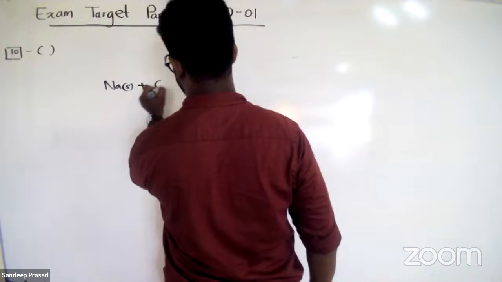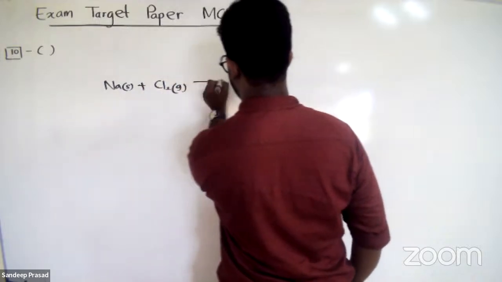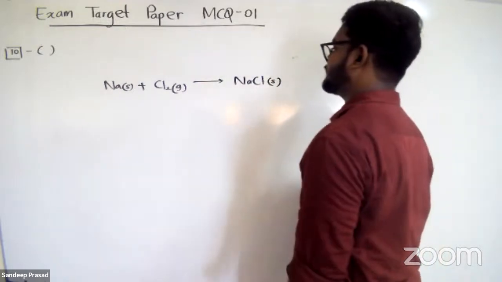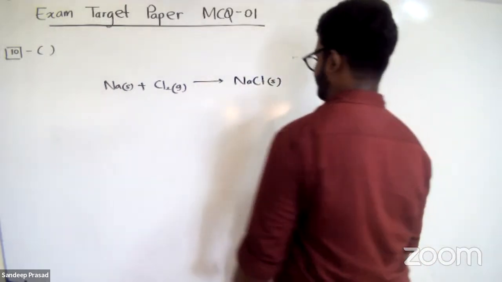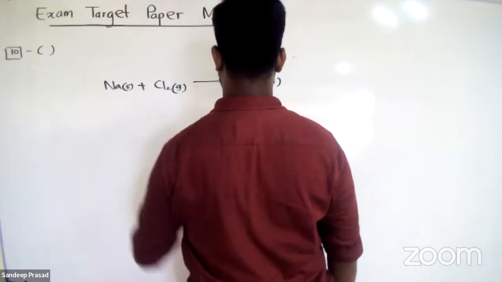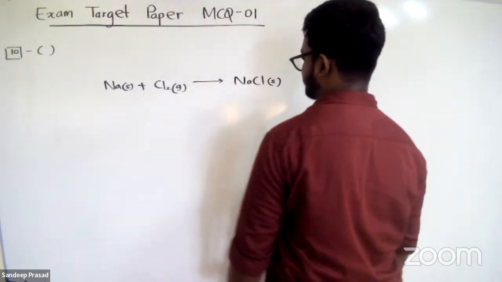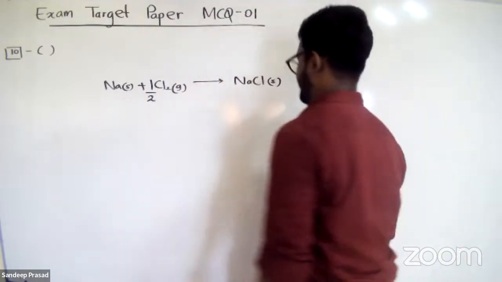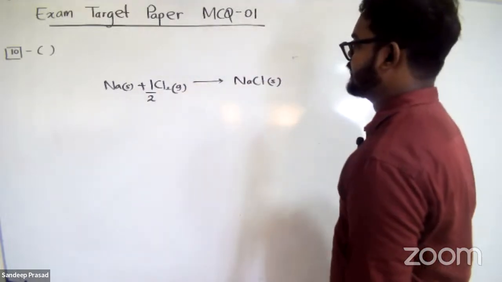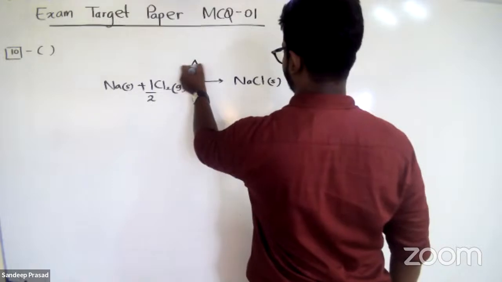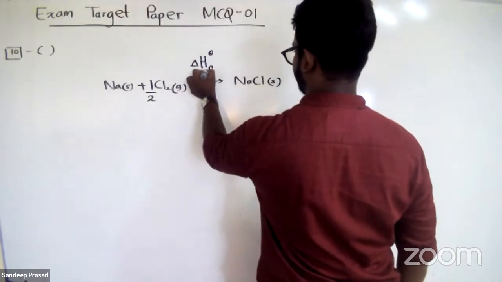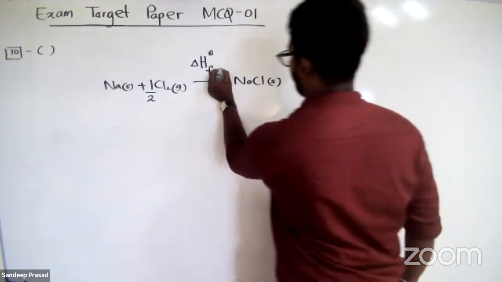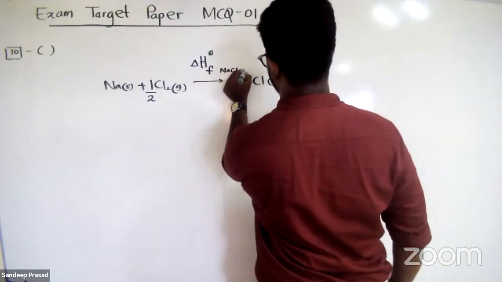Sodium solid and chlorine gas form sodium chloride solid. So this is formation enthalpy from the reference form of the elements. We can put a half here, then the reaction is balanced. This is delta H theta F, the formation enthalpy of sodium chloride solid.